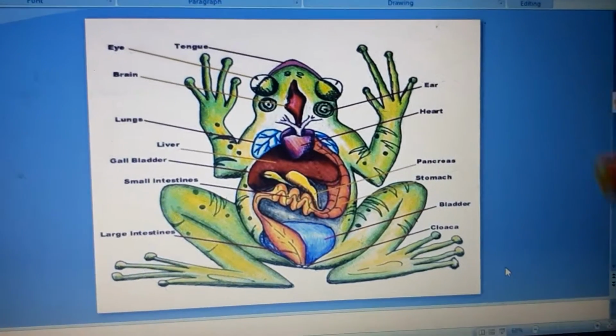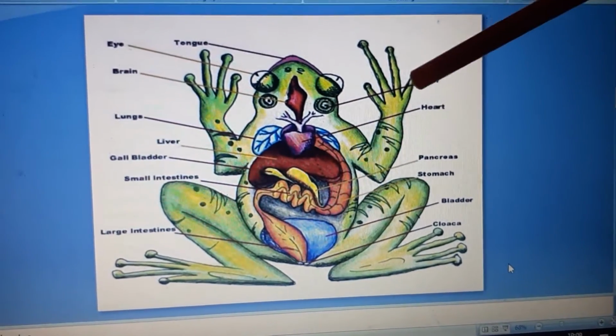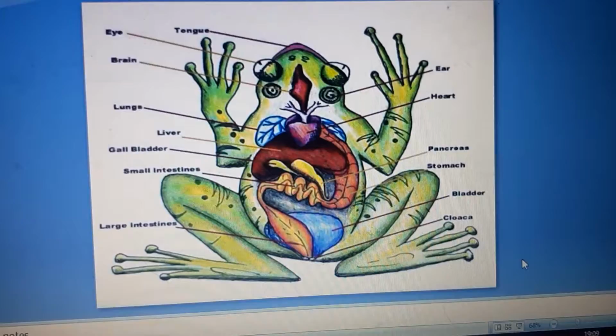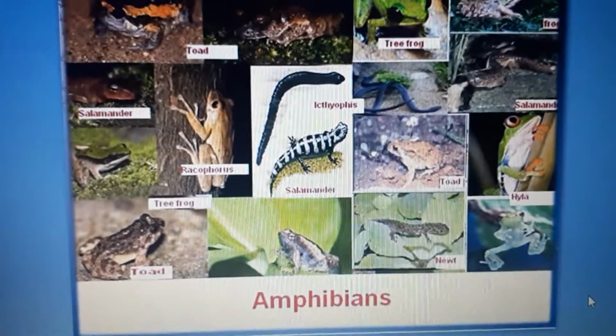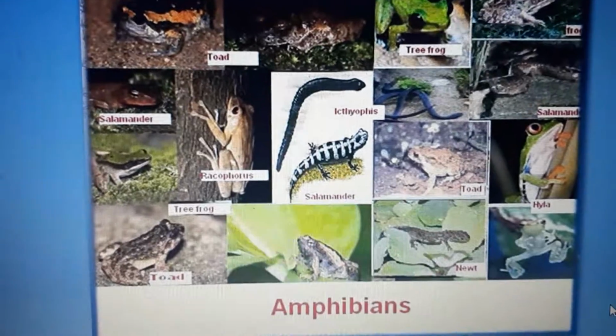This is an amphibian. This is the structure of a frog, and some major amphibians we have are these.